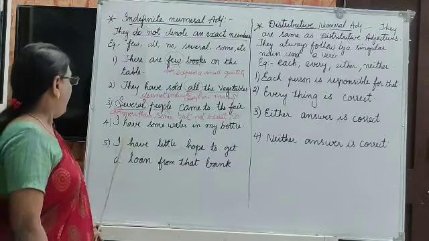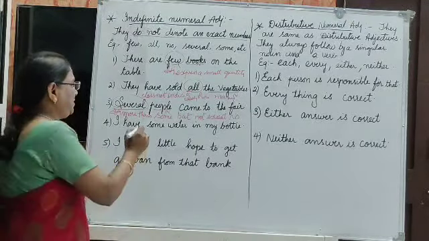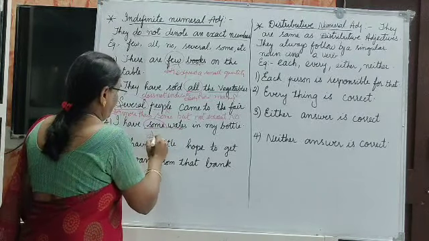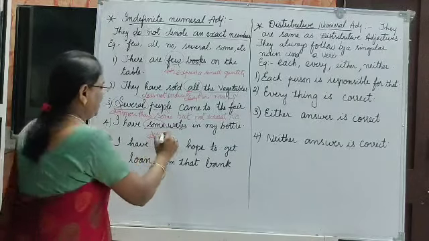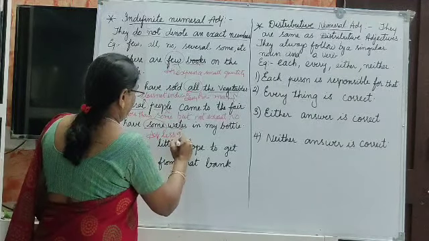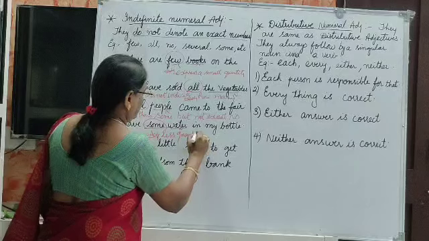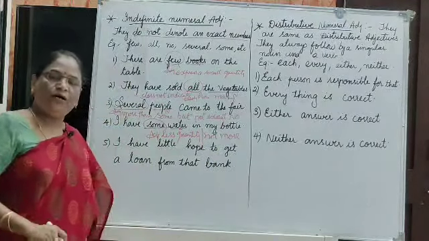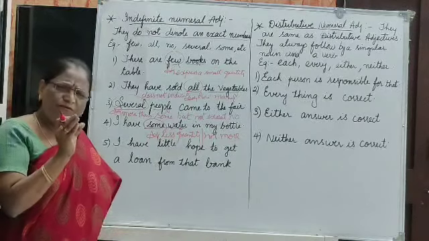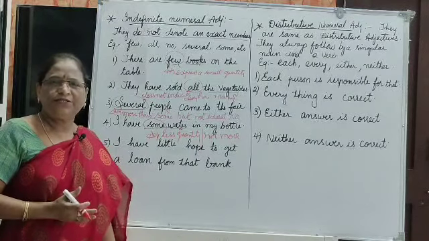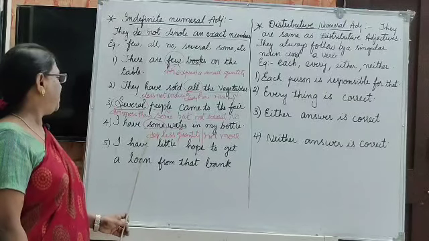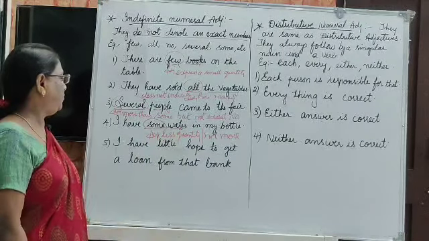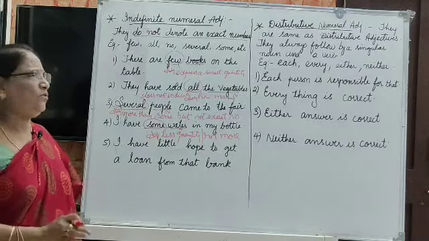Okay, I have some water in my bottle. See, water is noun and some is the adjective. Some means less quantity, not more. Some water, it is not exact, isn't it? We can't say how much exactly. So I have some water in my bottle. Some is less quantity or little quantity.